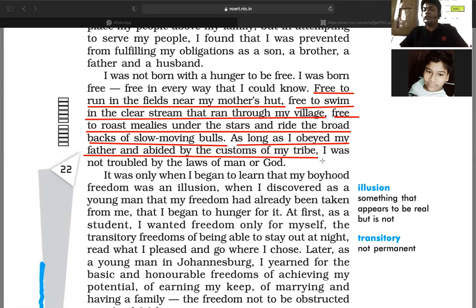And also he stated, I was not troubled by the laws of man or God. Whatever law man has made or whatever law God has created, if I do not create any kind of trouble or go against it, then I was living a free life. And that's what freedom meant to me. It means that this is the freedom of a kid. So he also pointed out that now,